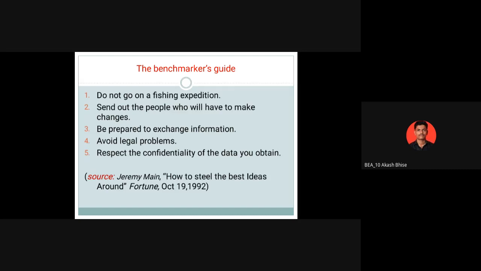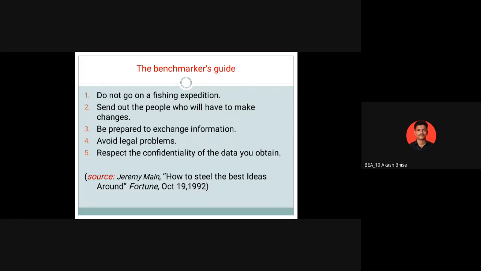Now, to avoid legal problems for the benchmarking. Why? Because suppose there is no authority to copy the product or procedure from another industry. So you have to study the legal advice also, you have to get legal advice also. Respect the confidentiality of the data you obtain.